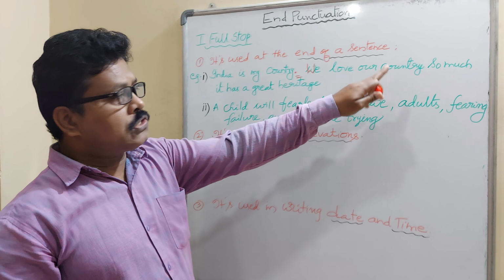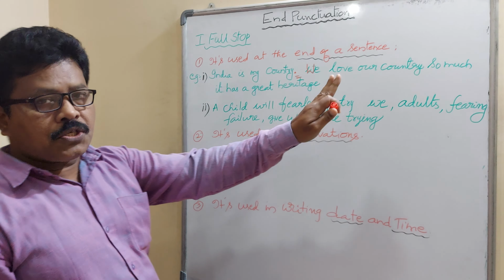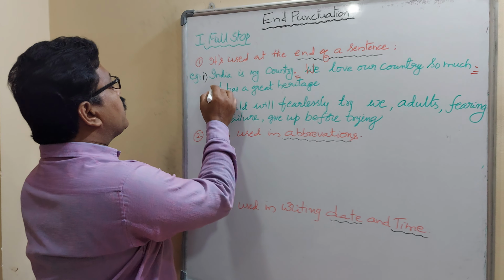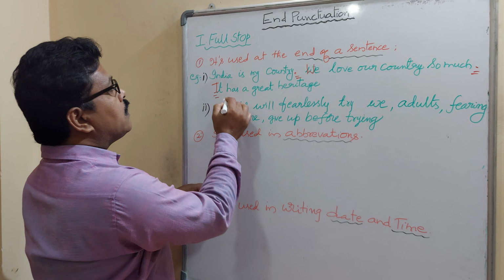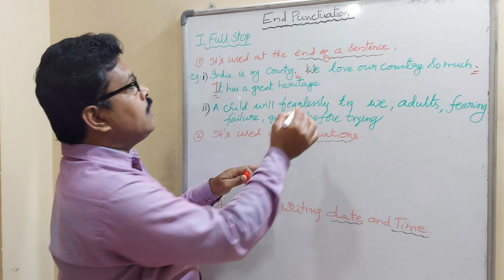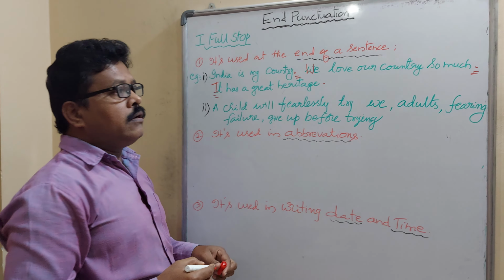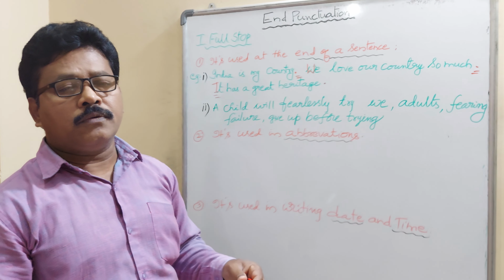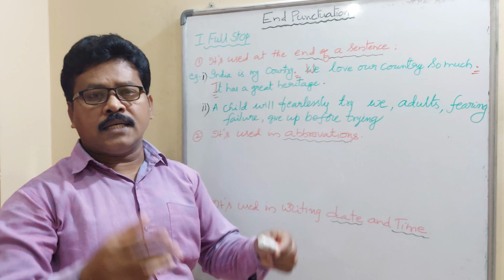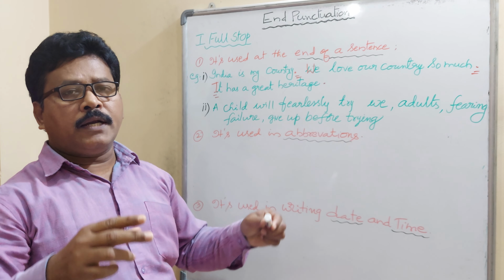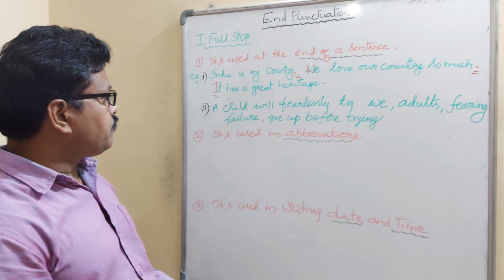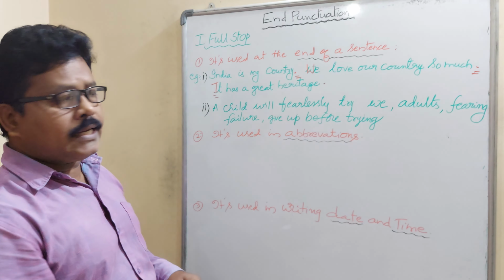We love our country so much. Full stop. From here onwards, capital letter. It has a great heritage. Full stop. In this way, we have to identify. Suppose a bunch is given to you. That bunch has how many sentences? We have to identify depending upon the meaning of the given group of sentences.